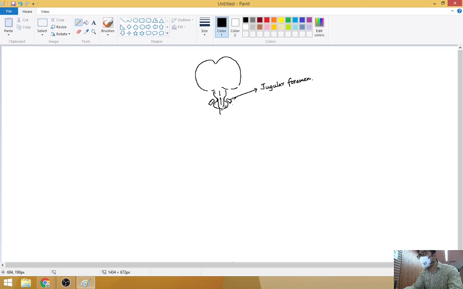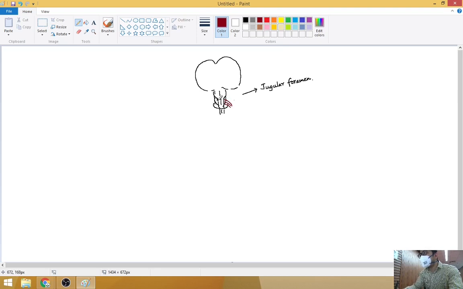From the brain stem, there is an area in the medulla known as the posterolateral fissure. Let us draw the jugular foramen a little lower. From the posterolateral fissure, the vagus nerve will be coming.